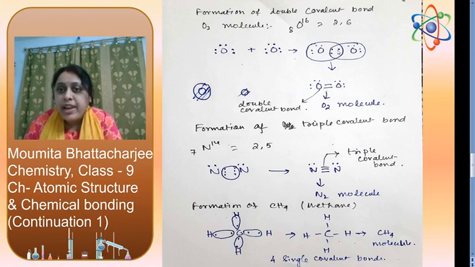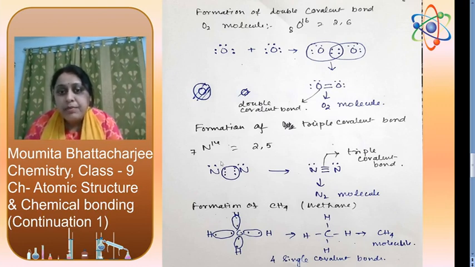We know 2 electrons can form a single bond and 4 electrons can form a double bond. So these are the lone pairs. 2 lone pairs of this oxygen and 2 lone pairs of this oxygen are remaining. This is known as a double covalent bond.